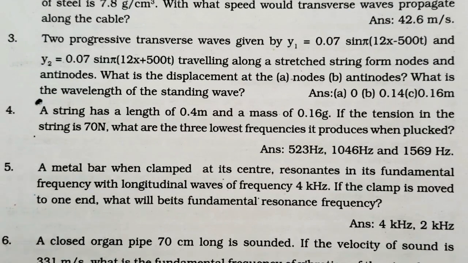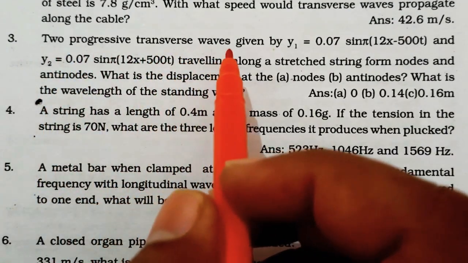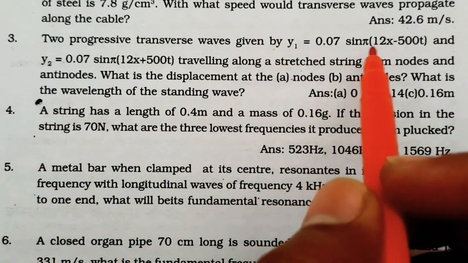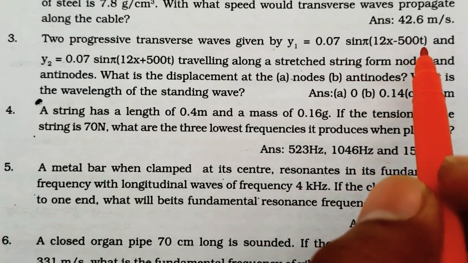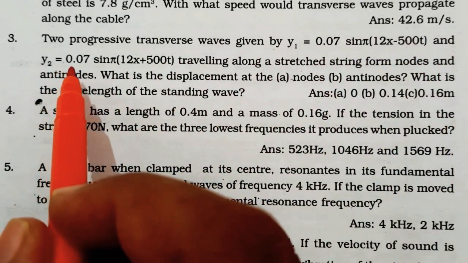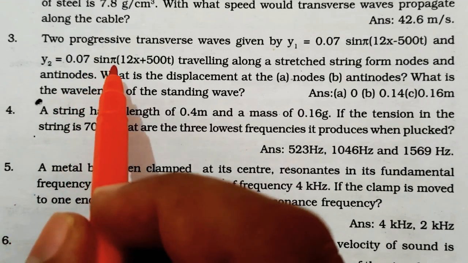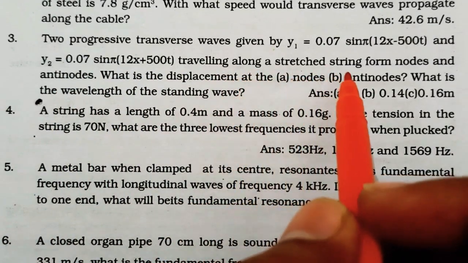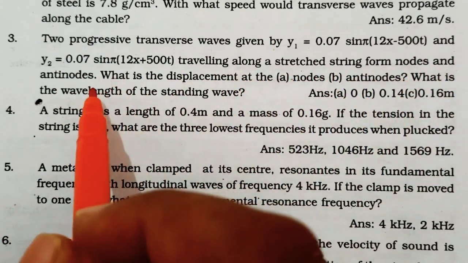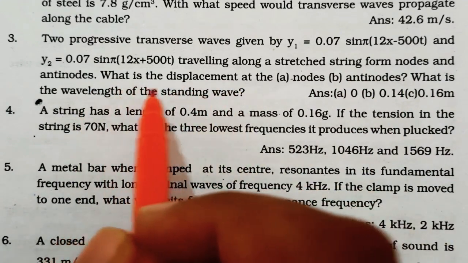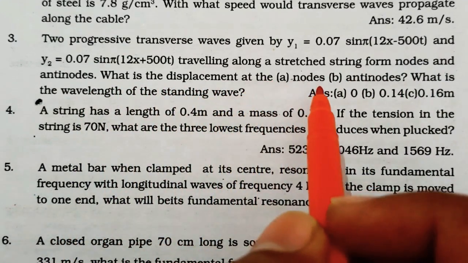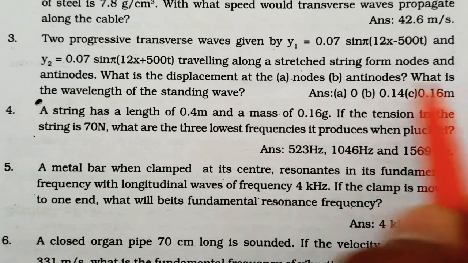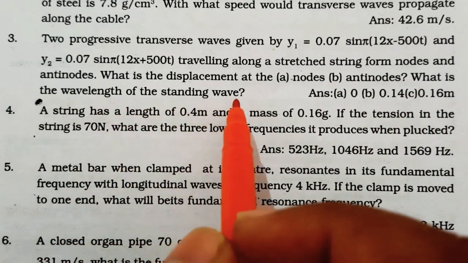See the third question. Two progressive transverse waves given by y1 is equal to 0.07 sin pi (12x minus 500t) and y2 is equal to 0.07 sin pi (12x plus 500t) traveling along a stretched string. Here the question is, what is the displacement at the nodes and antinodes? And what is the wavelength of the standing waves?